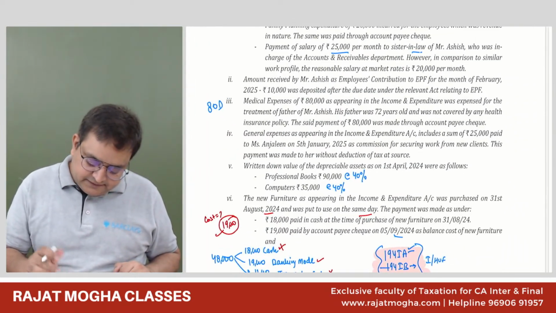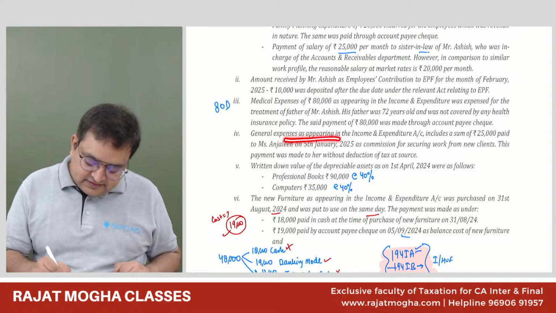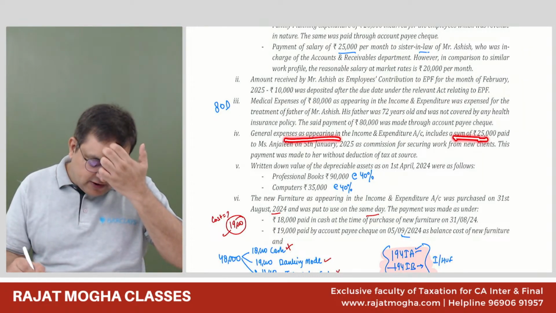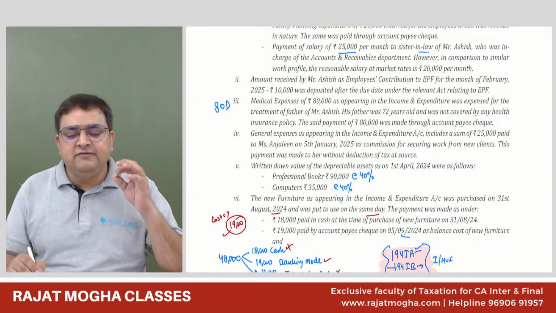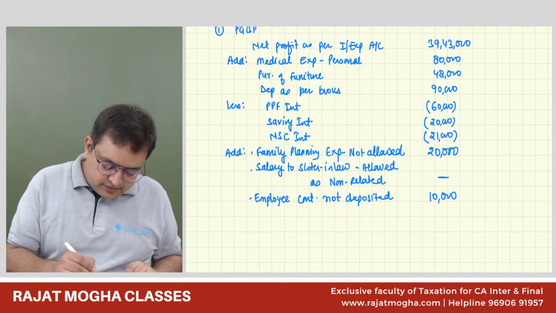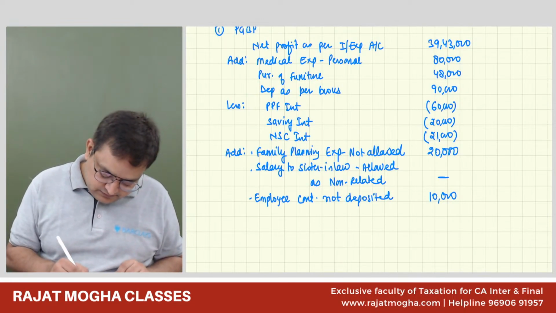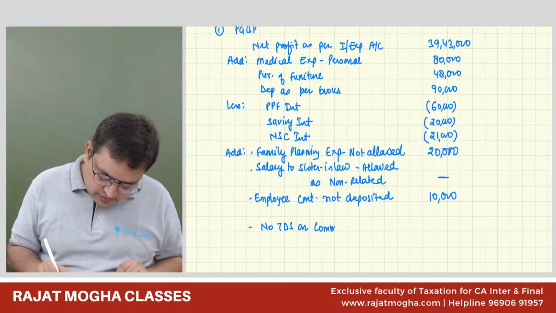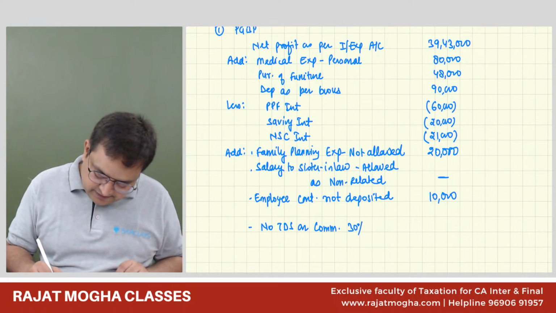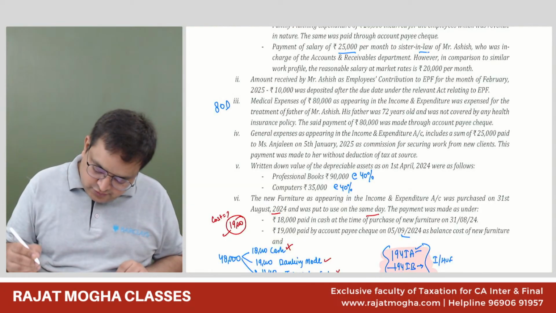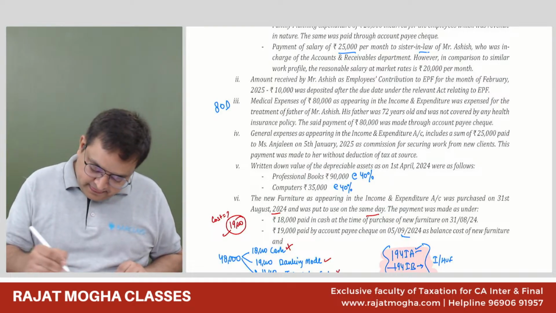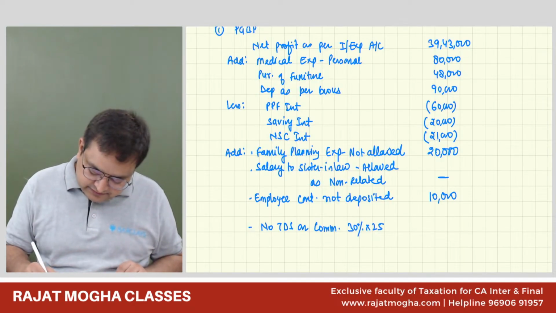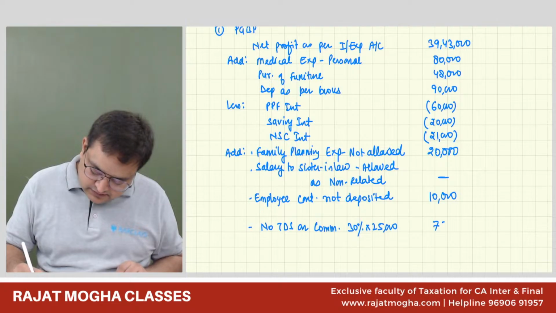After that, general expenses appearing in the income expenditure account 25,000, no TDS has been deducted, 30% will be disallowed. So add no TDS on commission. 30% of how much? 25,000, 7,500. Add it back.